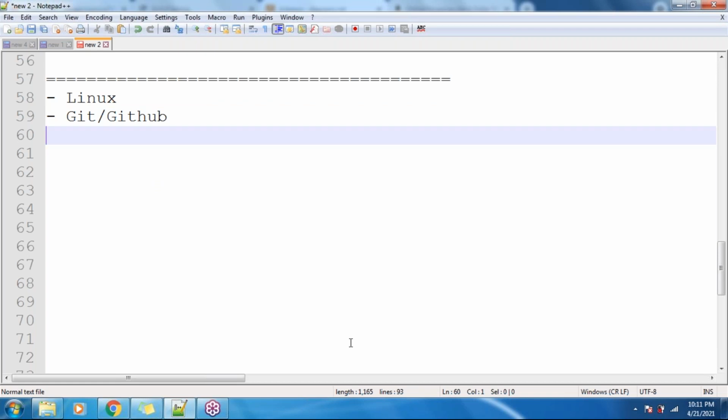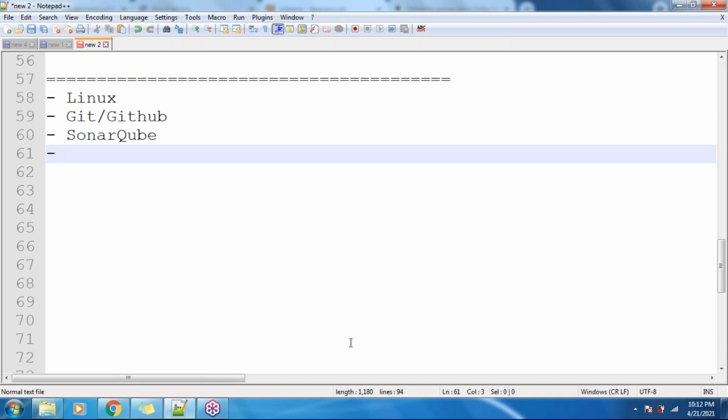Whenever the developer commits the code, they push that code to this VCS, that is GitHub. Once we get the code, we have to check the quality of the source code. For that we are using SonarQube. Then we create the artifacts using a build tool. The build tool we are teaching is Maven.